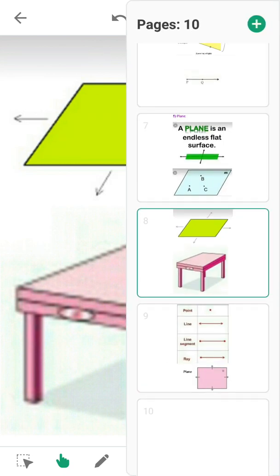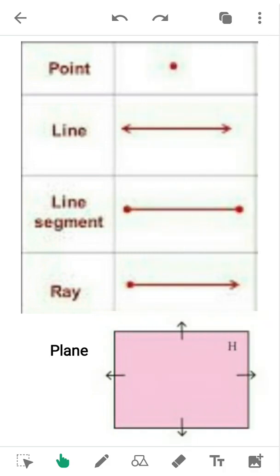So what have we seen today? Point, line, line segment, ray and plane. Point is a tiny dot. We can show the line with the help of a headed arrow, which may contain 2 or more than 2 points. Line segment. Ray starts from one point, that is known as origin, and it goes on in the same direction. Then plane, any flat surface is known as a plane. So this is all about the basic concepts of geometry.